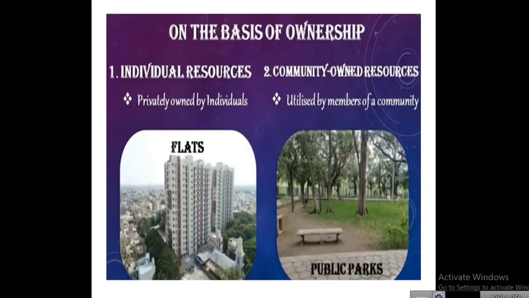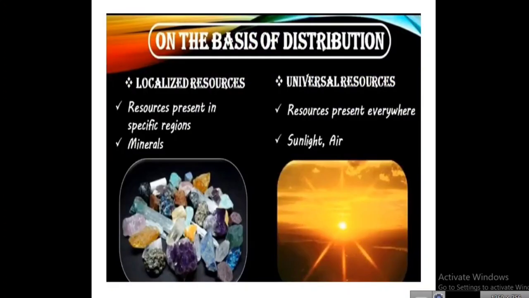On the basis of distribution, that is localized resources. Tamil meaning is உள்ளூர் வளங்கள். It can be found only in some particular regions. There only it can be found. That is, resources present in specific regions, for example minerals. Next, universal resources, that is உலகளாவிய வளங்கள். Resources present everywhere, that is sunlight and air.